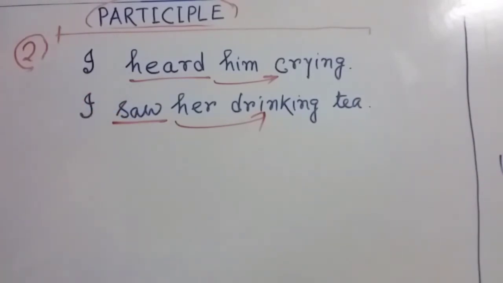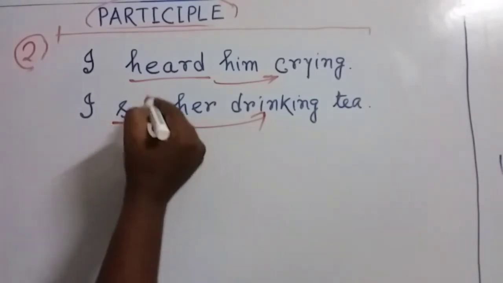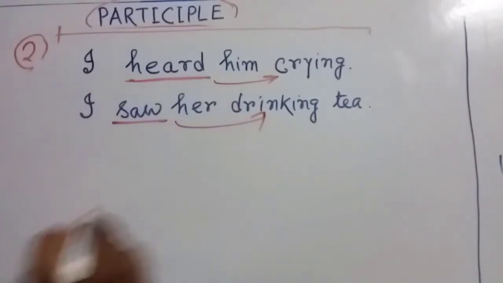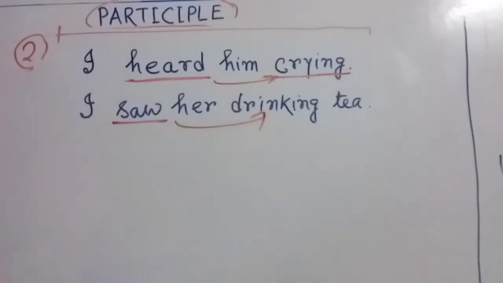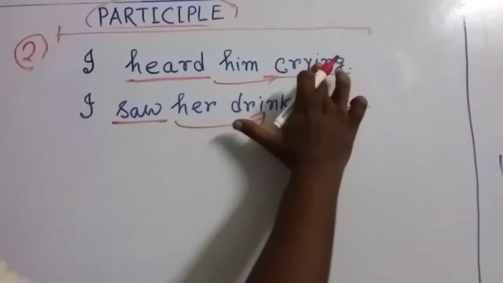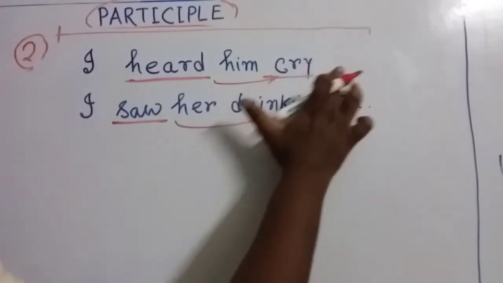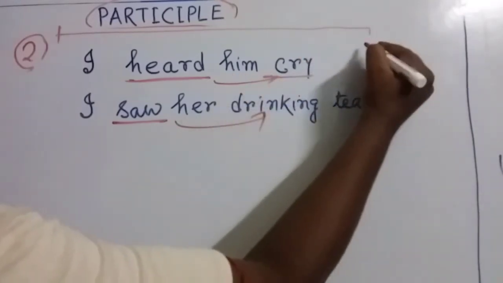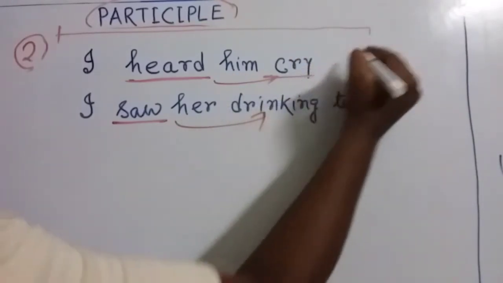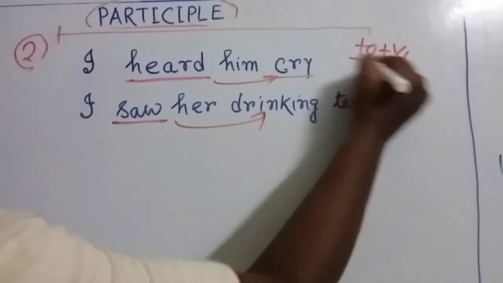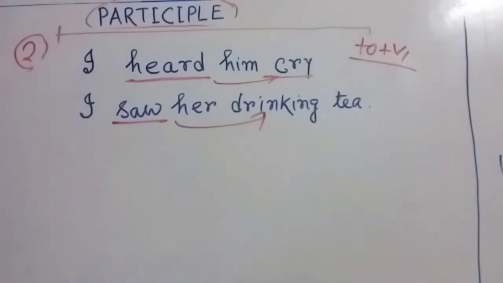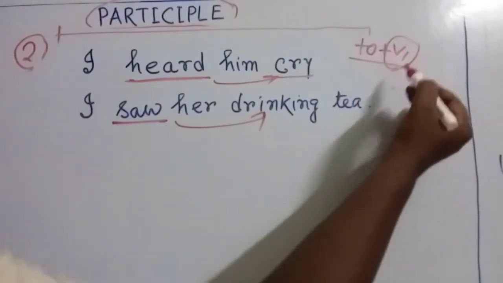in this section one thing is very important. Actually friends, after verbs of perceptions sometimes we use present participle or sometimes we use bare infinitive. This is the most important part. Here if we write down bare infinitive means the verb without to. That means this is the verb form, or to plus be, this is the perfect infinitive, or you can say pure infinitive.